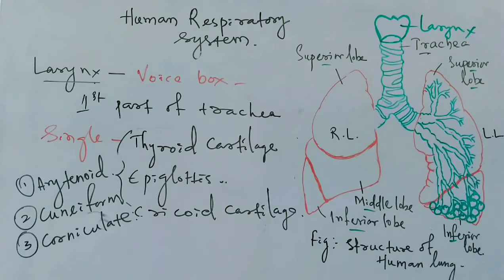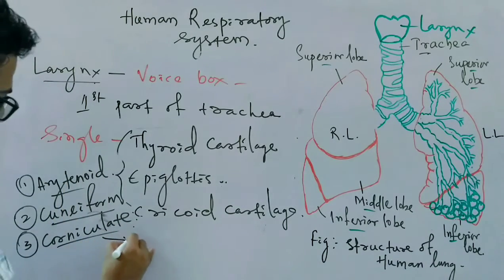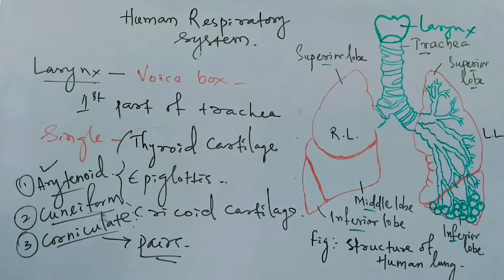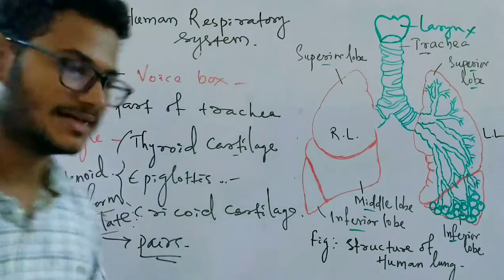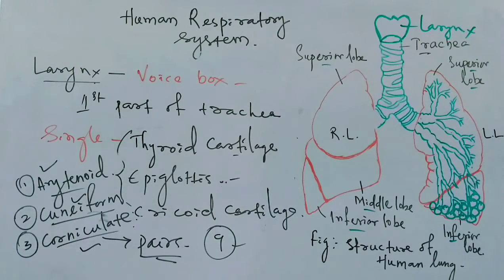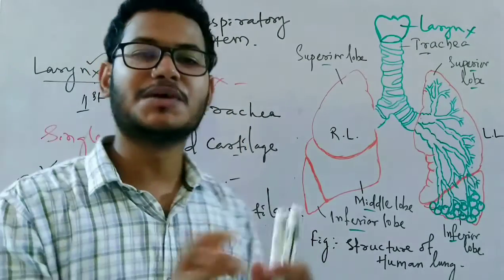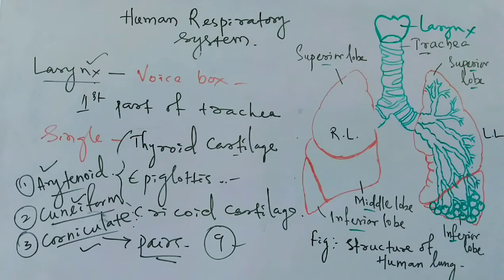So these 3, the arytenoid, cuneiform and corniculate, are present in pairs. So 2 arytenoid cartilages, 2 cuneiform cartilages and 2 corniculate cartilages are there, and these 3 cartilages are present singly. So a total of 9 cartilages make the wall of the larynx. The larynx is made up of cartilage because it helps in the production of sound. It is known as the voice box.